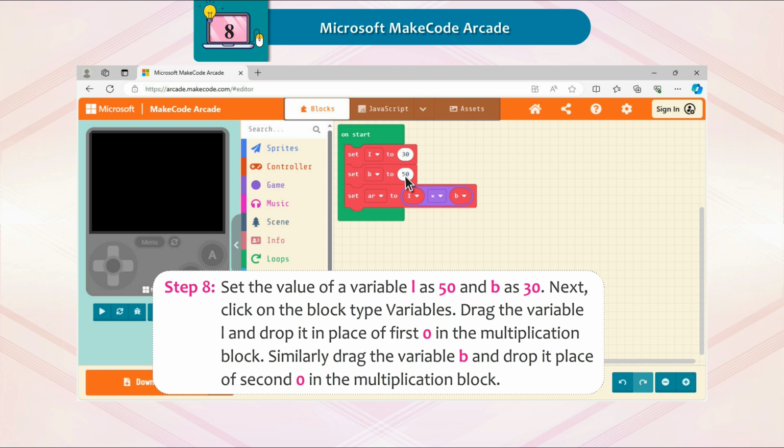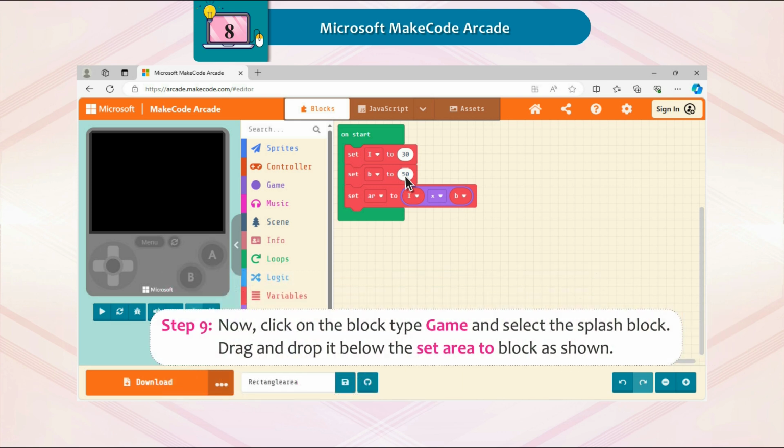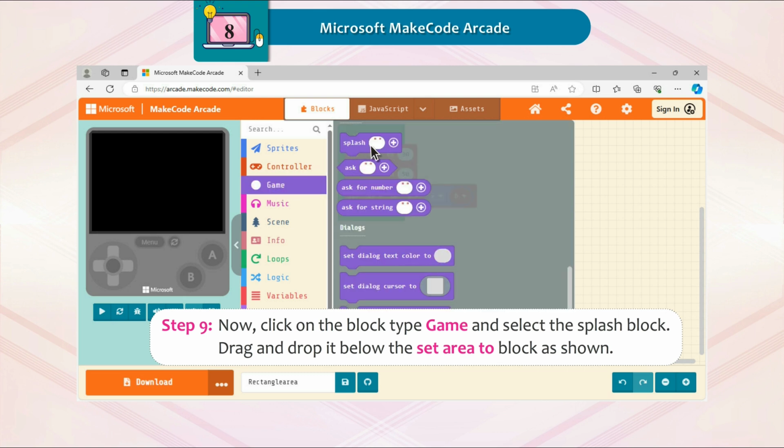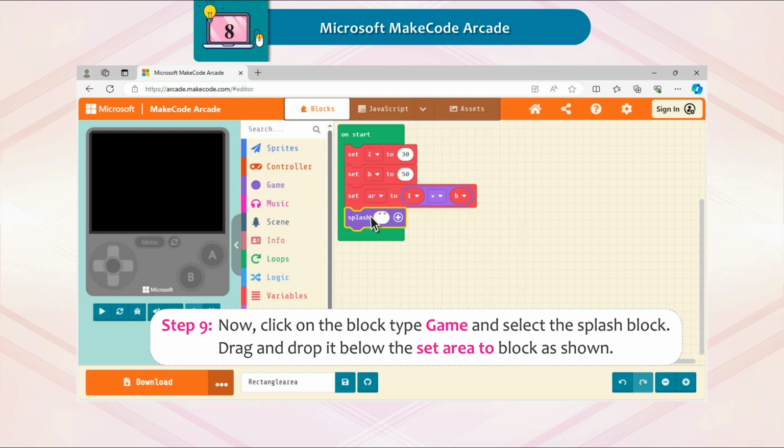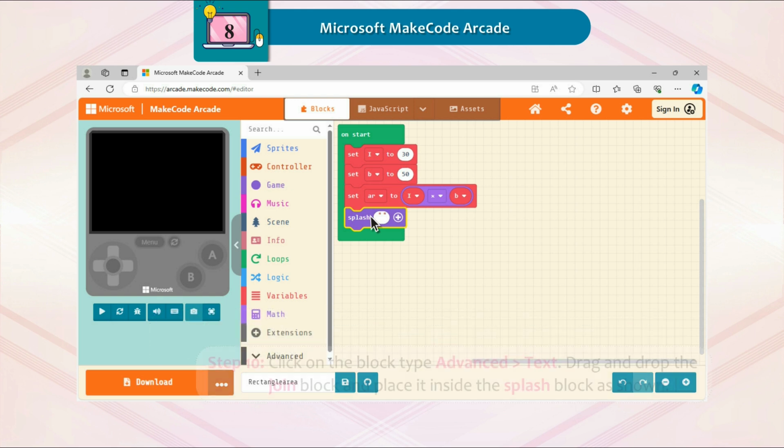Next, click on the block type variables. Drag the variable I and drop it in place of first O in the multiplication block. Similarly, drag the variable B and drop it in place of second O in the multiplication block. Step 9. Now click on the block type Game and select the splash block. Drag and drop it below the set area to block as shown.